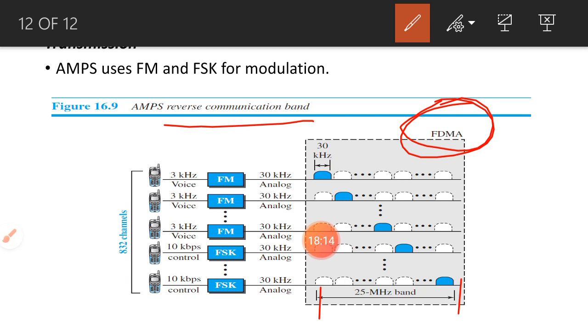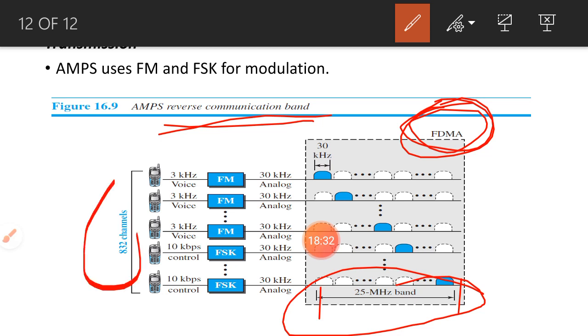For the reverse communication channel, the bandwidth allocated, as we previously discussed, is 25 megahertz. By using frequency division multiplexing we divide this 25 megahertz reverse communication bandwidth into 832 channels, and each channel has a 30 kilohertz bandwidth. The reverse communication has 832 channels, and the forward communication has 832 channels. This diagram represents the reverse communication channel.